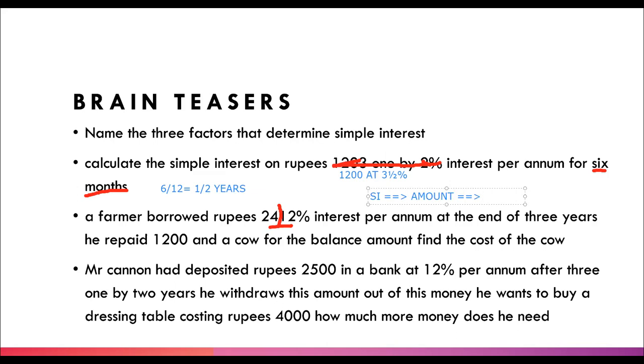And after finding the amount, at the end of 3 years, he repaid rupees 1,200 and a cow. So you will write balance is equal to amount minus 1,200.